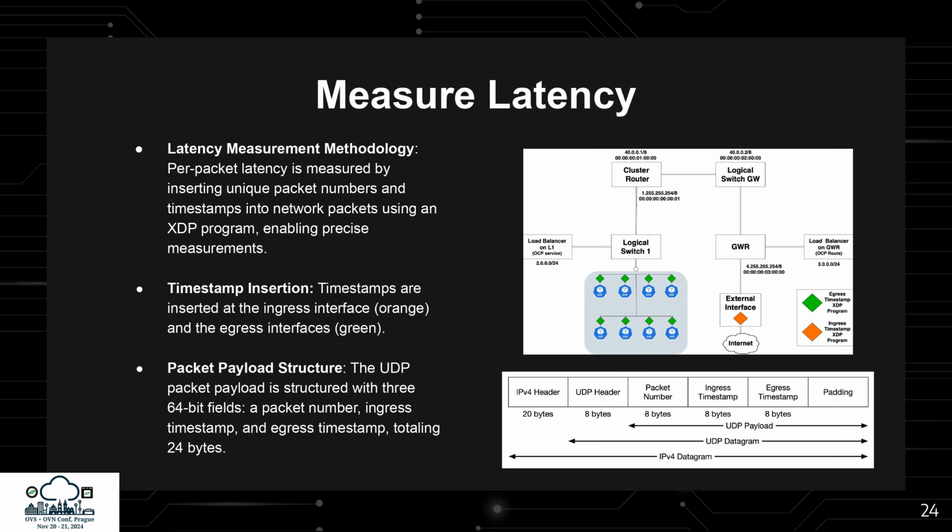The UDP packet payload, shown in the lower figure on the right, is structured with three 64-bit fields, a packet number, an ingress timestamp, and an egress timestamp, totaling 24 bytes. The daemons, mentioned earlier, run on each OCP cluster pod and are responsible for parsing these packet fields to gather latency statistics, storing the data in an array for further processing once the benchmarks are complete.